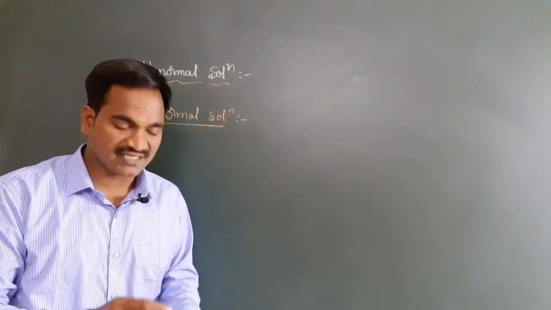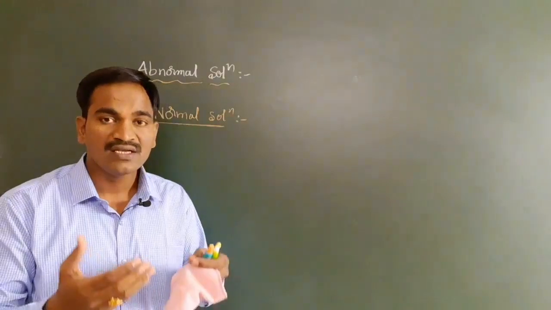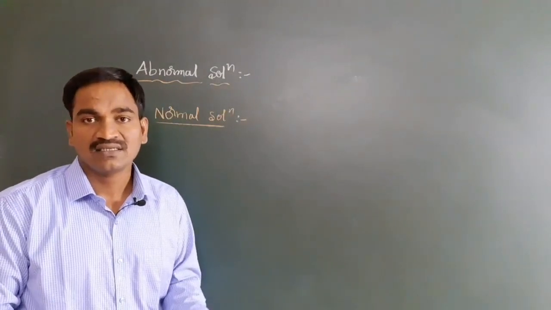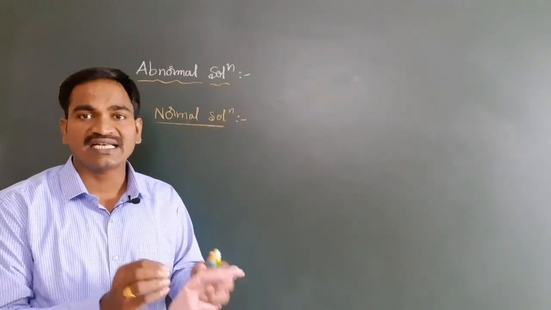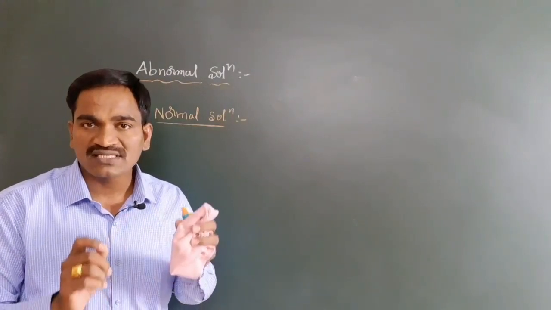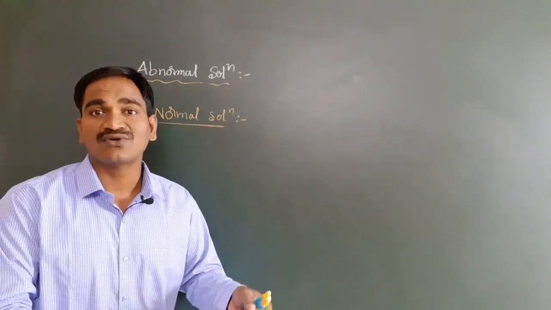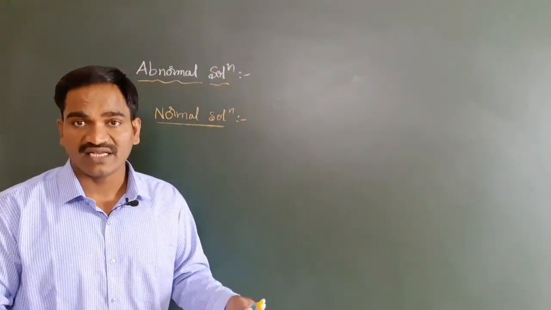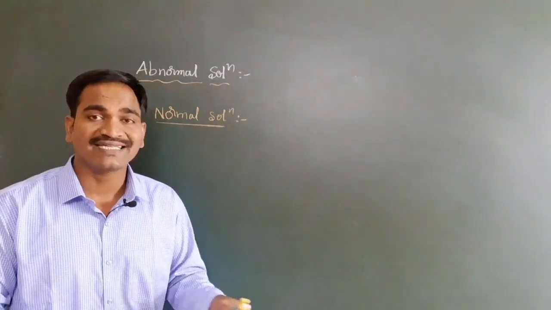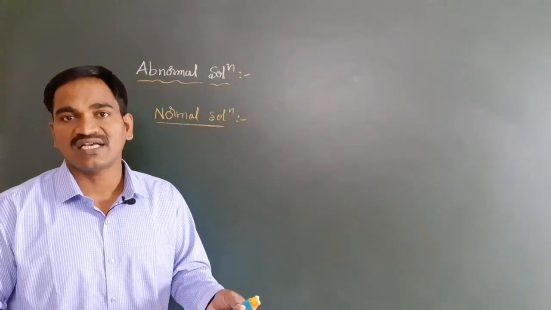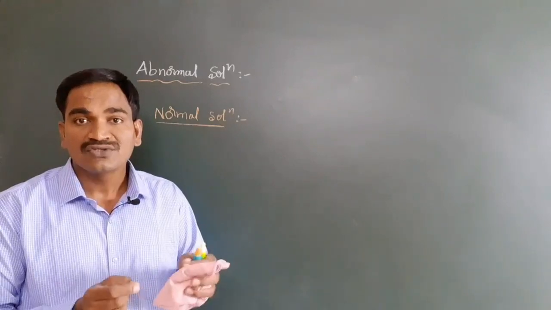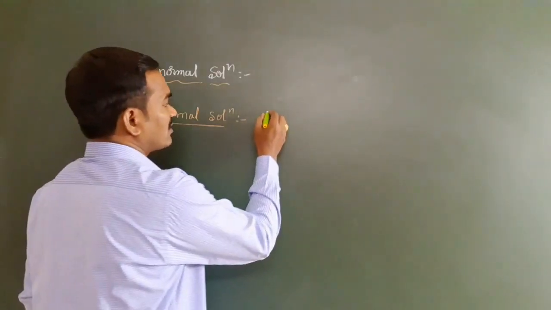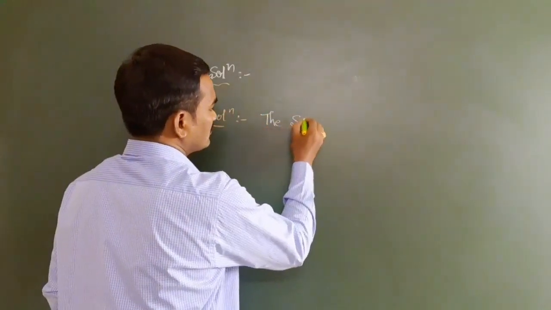Normal solutions means the solution, generally solute plus solvent, in which the solute is not involving in the association or dissociation. Such type of solutions are called normal solutions.